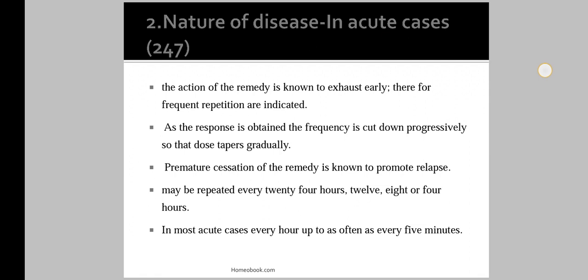Means in acute condition we prescribe the acute remedy to the patient, and this has a short duration of action, and that short duration of action requires frequent repetition.